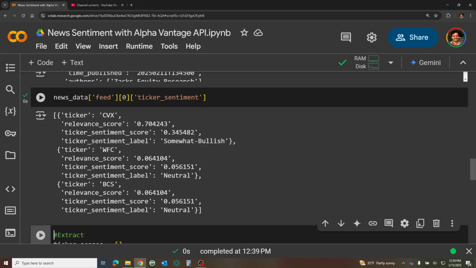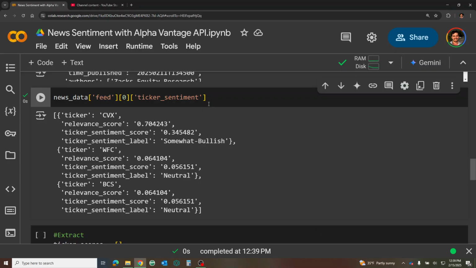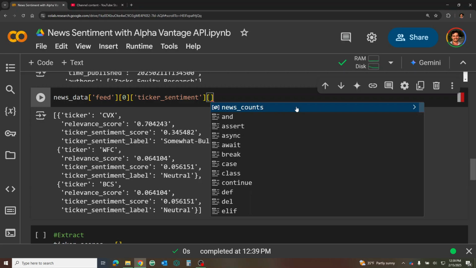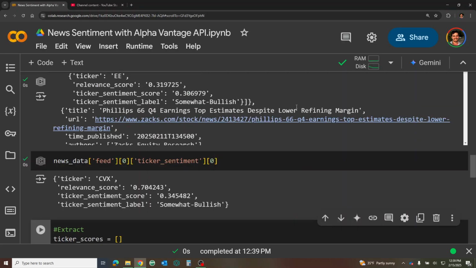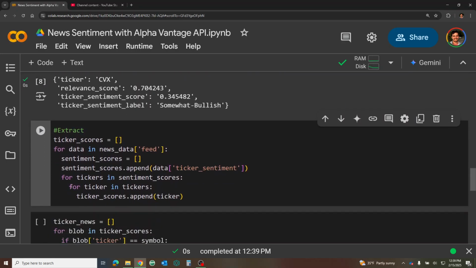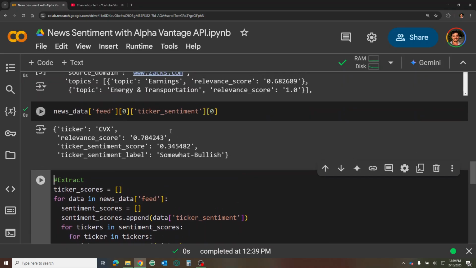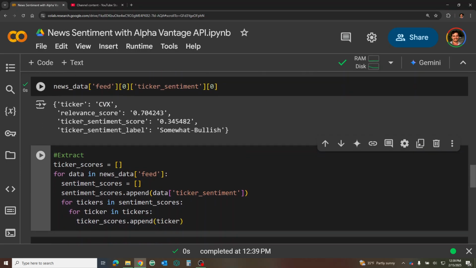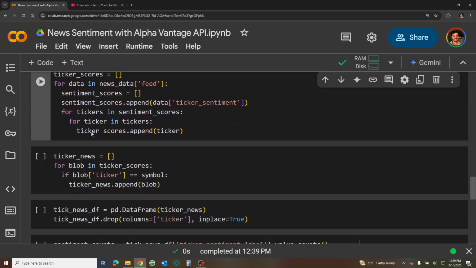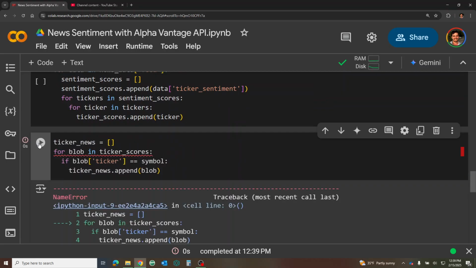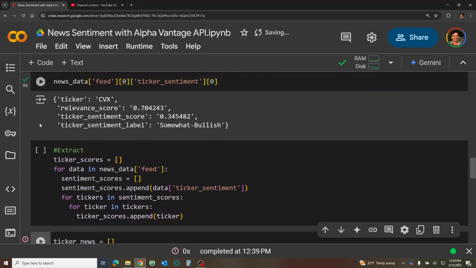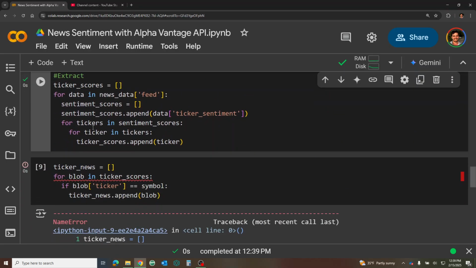we're interested in. But we only want to take the first one here, so we need to create another one that just grabs this information. So we've put it into a list, and then we'll go through there and just grab this data, and then we'll append it to our ticker scores up here. Great. So, first we need to do that, and then we're going to loop through our ticker news.